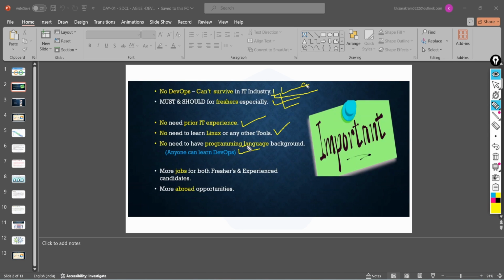Whatever the listing's description and responsibilities are, we will cover in this course. In abroad and remote listing websites too, you will find DevOps as one of the most listed jobs in that domain.